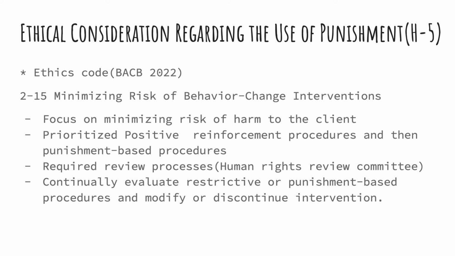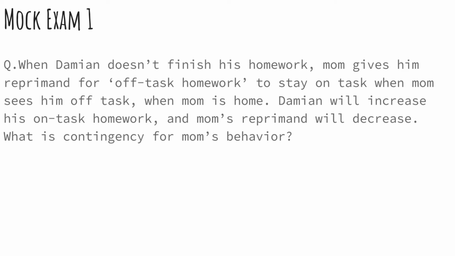Required review processes. Before implementing punishment-based procedures, it may be necessary to undergo a review process, such as a human rights review committee. This review ensures that interventions are ethically sound and compliant with relevant regulations and guidelines. Continually evaluate restrictive procedures. It's essential to continually evaluate the use of restrictive or punishment-based procedures and modify or discontinue them as needed. Regular monitoring and evaluation help minimize the risk of unintended negative consequences and ensure the ongoing welfare of the client. Now let's practice some mock exam.